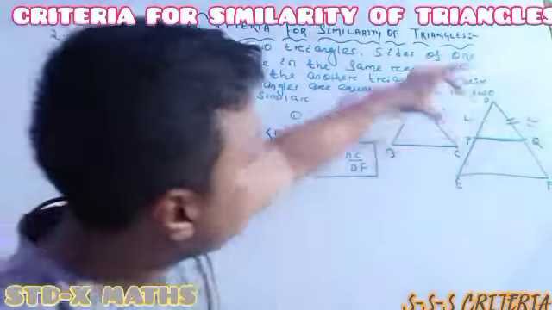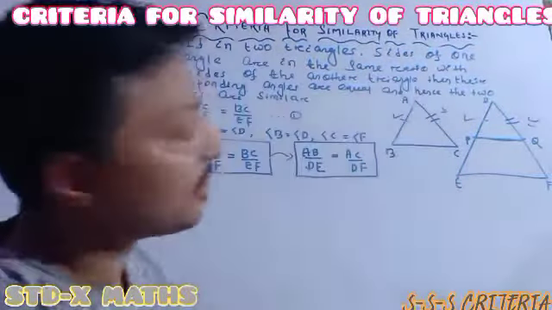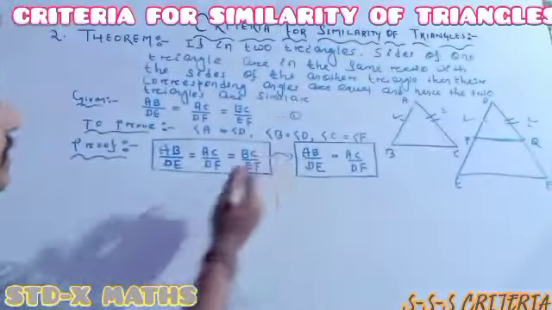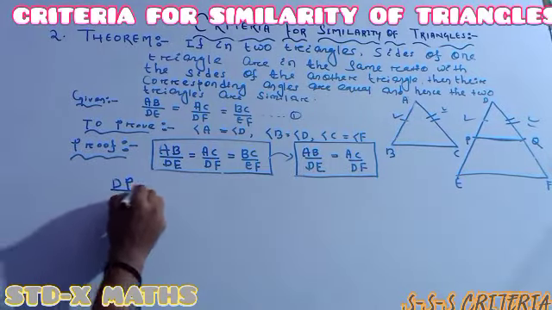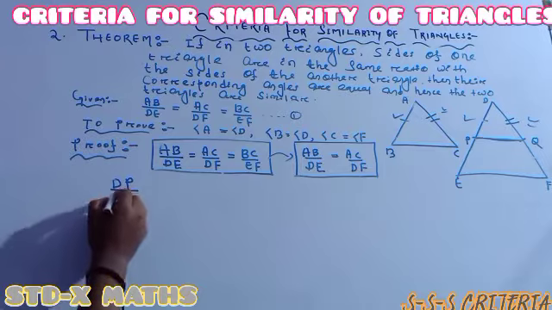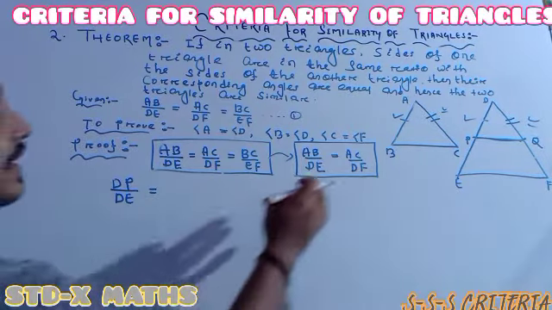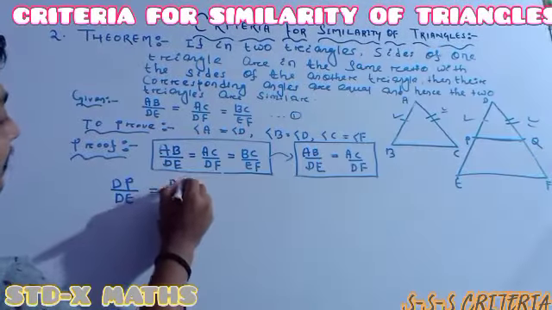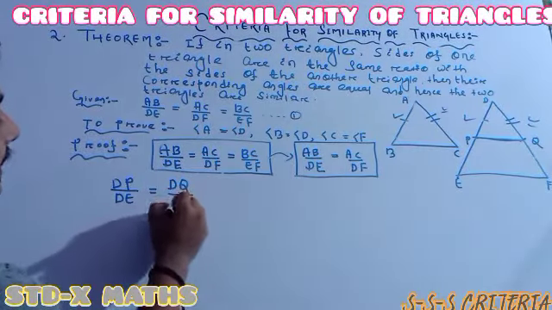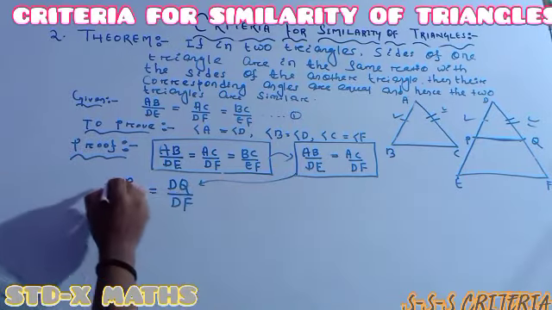Similarly AC is the same as DQ. So in place of AB I write DP, so DP divided by DE is the same as, in place of AC, DQ divided by DF.